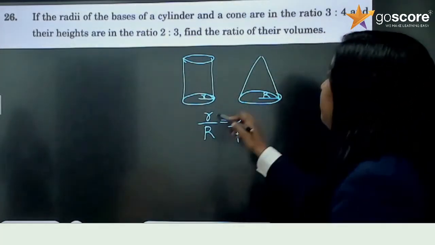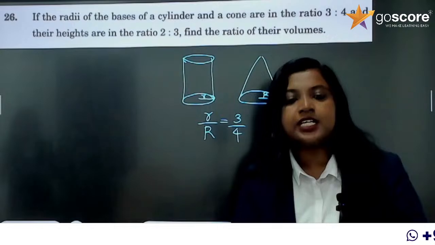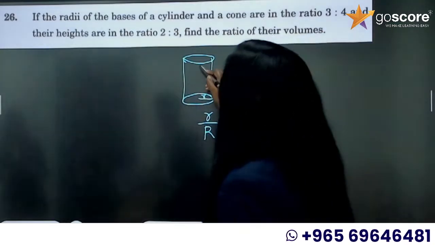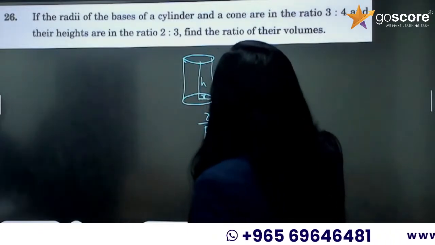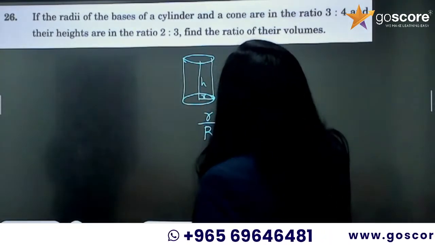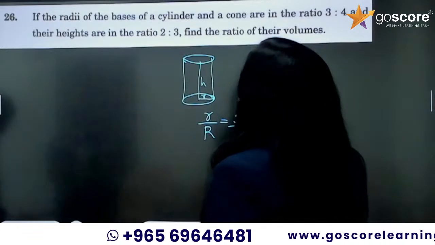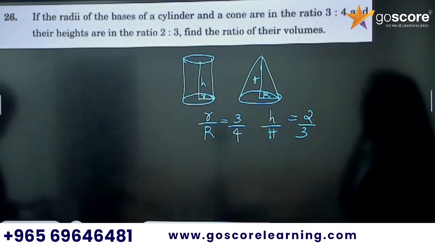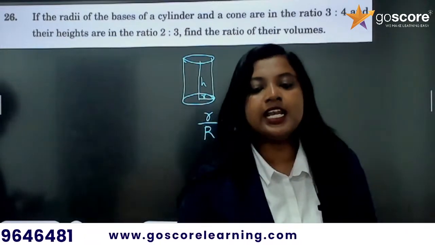Cylinder and cone, so you have to take the ratio as cylinder first and then cone. And their heights are in the ratio 2:3. So let this be small letter h and let this be capital H. So the heights are in the ratio 2:3. Find the ratio of their volumes. So what is the volume of a cylinder?